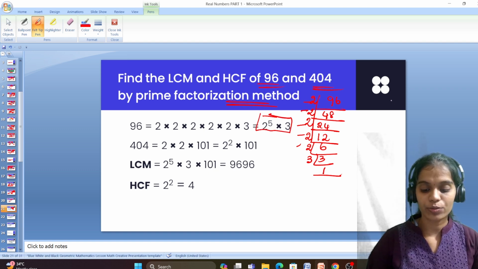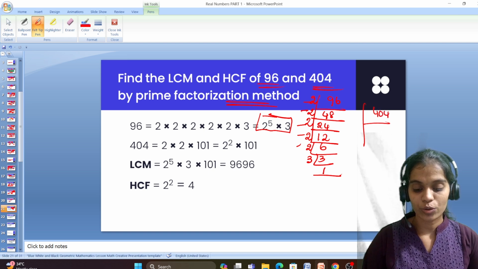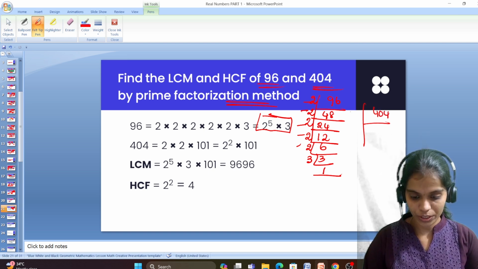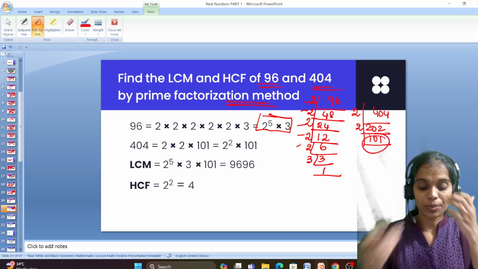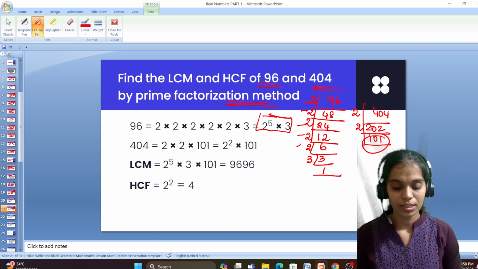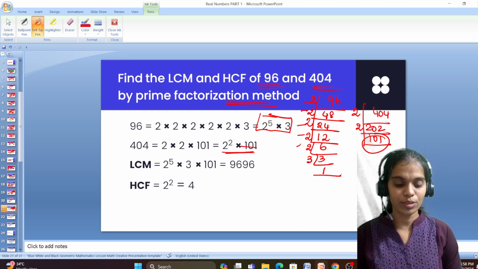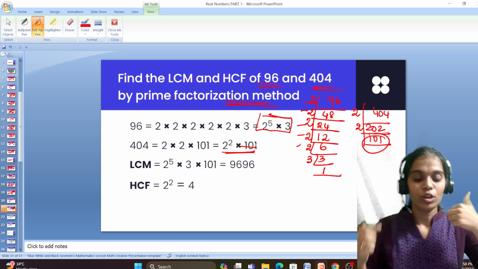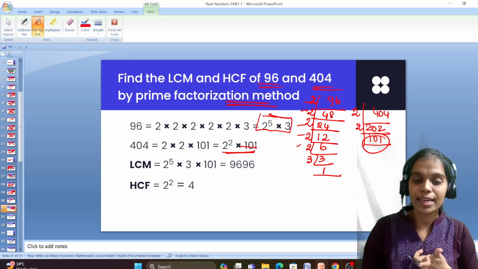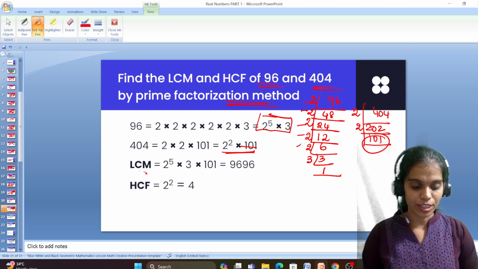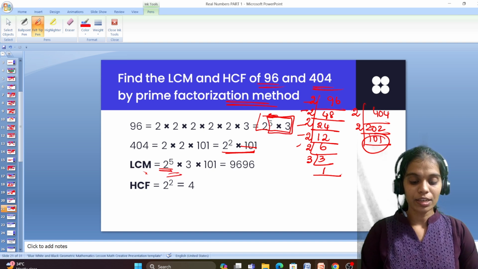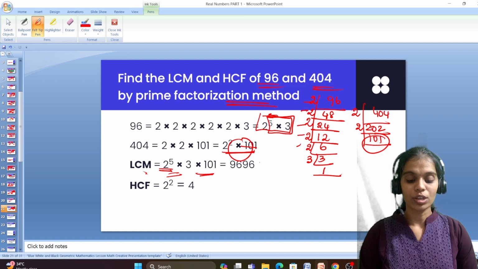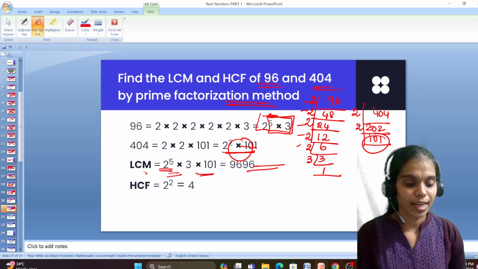Similarly, for 404, first 2 table 202. Again 2 table 101. 101 is a prime number, so we can stop here. So 2 square into 101. Now comes LCM. 2 power 5, 2 square. Which is the highest power? 2 power 5. So I took 2 power 5. Then we have only one 3, we will take the 3. We have 101, we will take that also. Multiply all those values, we will get 9696.